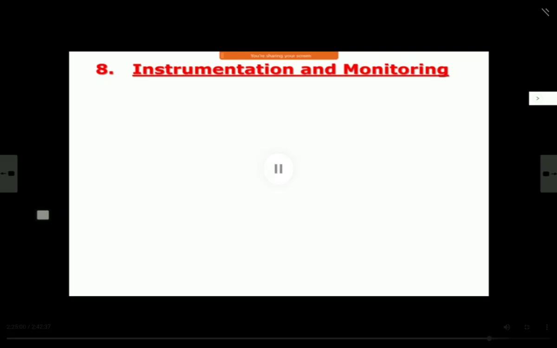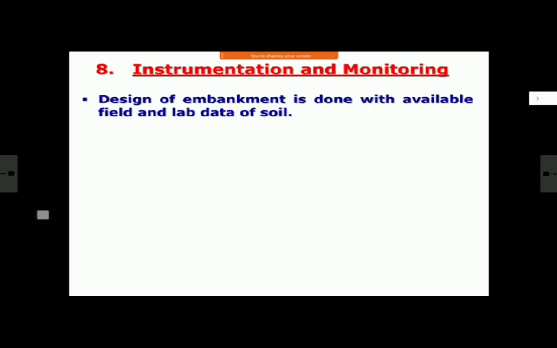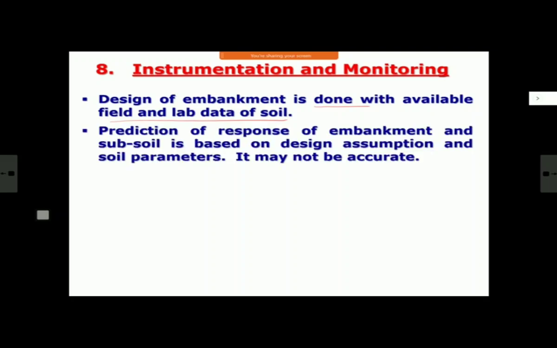So what sort of instrumentation and monitoring are required? What are the parameters to be monitored? We will see. The design of the embankment is done with available field and lab data. Now we may be taking a sample once in 200 meters or 250 meters or 300 meters. Even though there is no major change, there are still changes within 200 meters. Soil does not remain exactly the same. That is one reason why calculated data does not exactly match field observation.